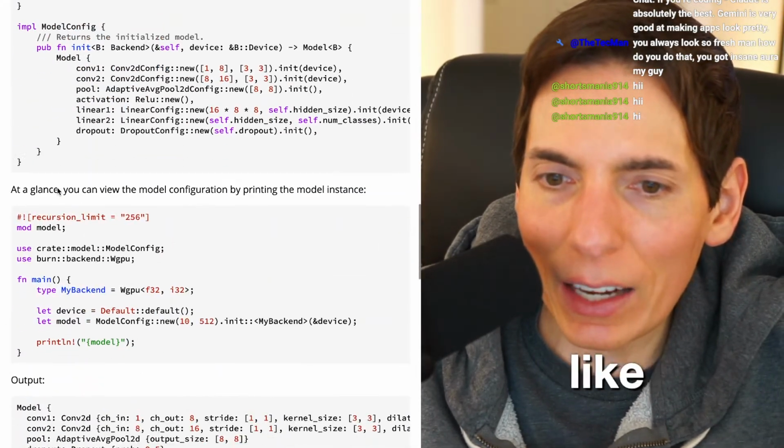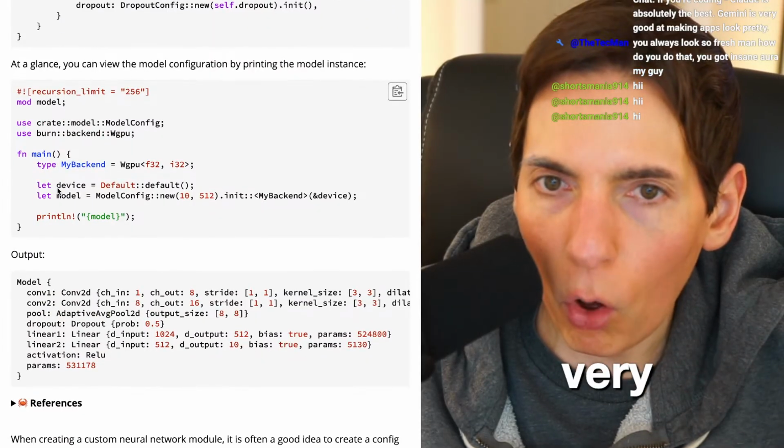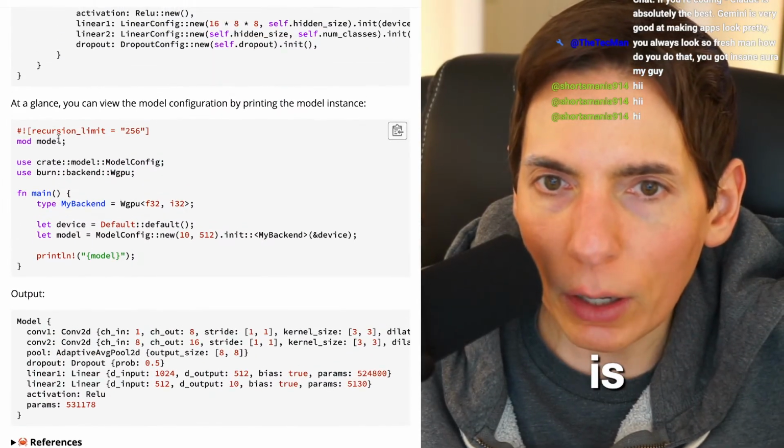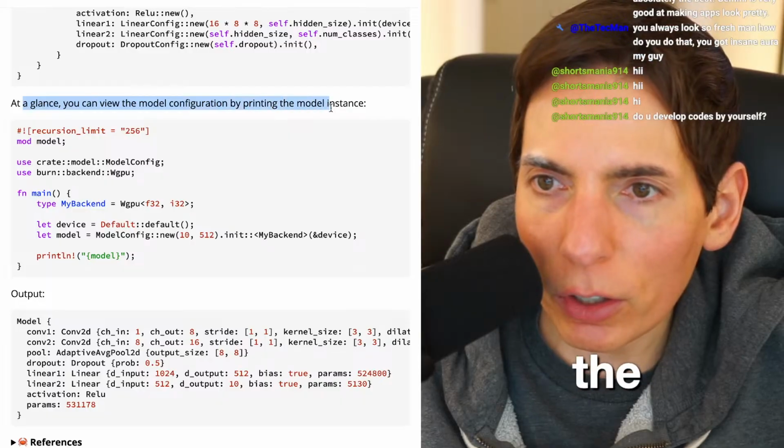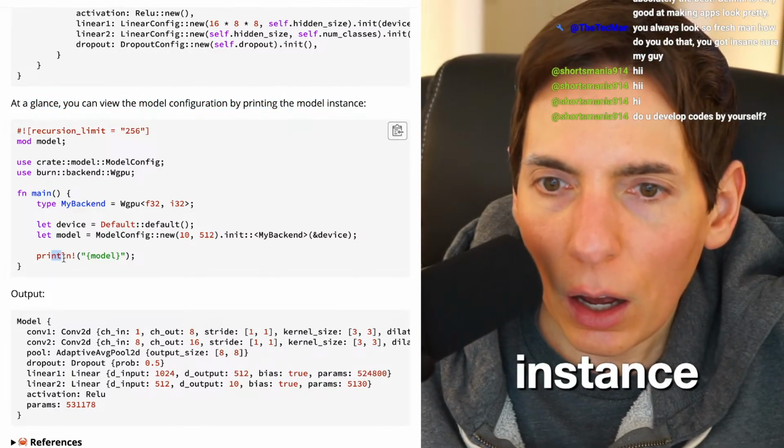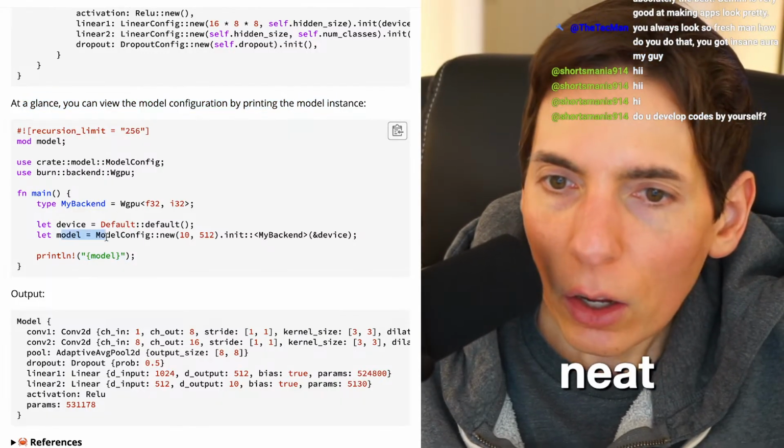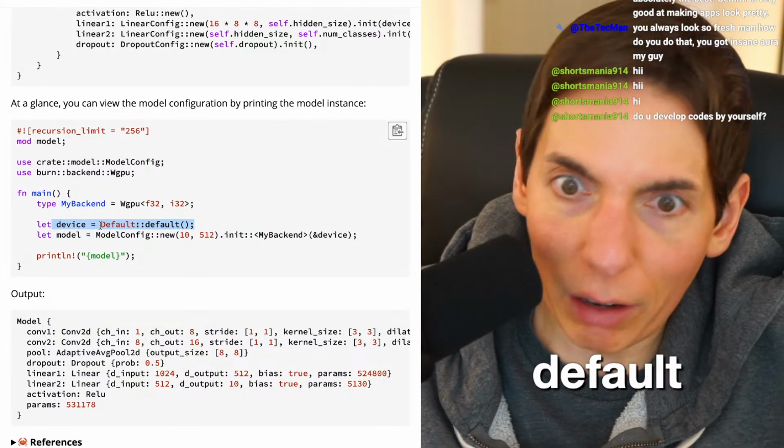I want like a nice end-to-end, very simple. All right, this is what we want. Okay. At a glance, you can see the model configuration by printing the model instance. Print model. Oh, neat. Okay. Model and then device. Default device will probably be a CPU.